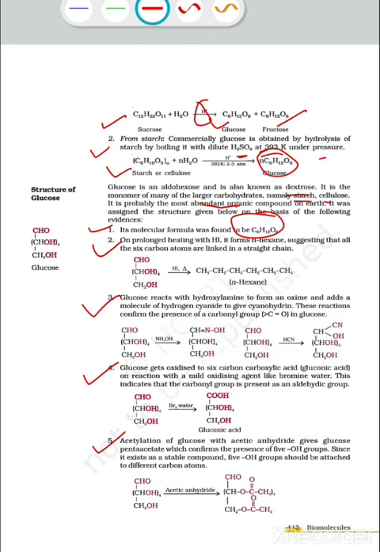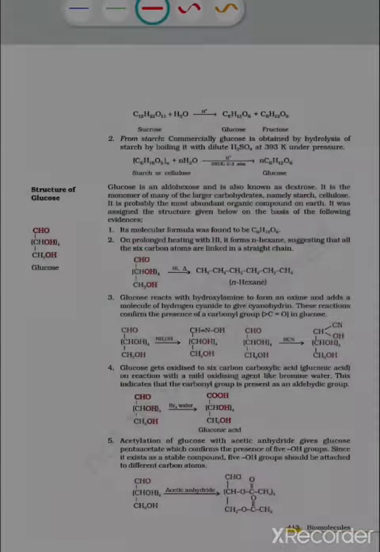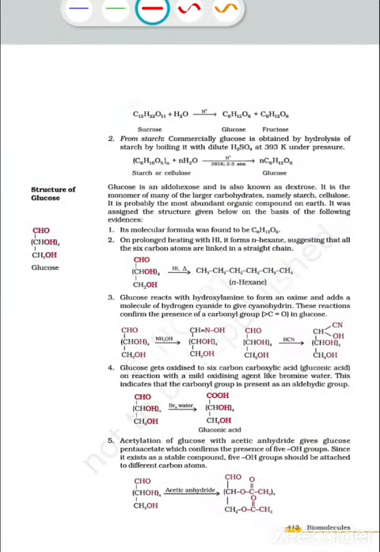First of all, on prolonged heating of glucose with hydrogen iodide, it forms normal hexane, suggesting that all 6 carbon atoms are linked in a straight chain. So when glucose is heated with hydrogen iodide, it gives normal hexane, which proves that in glucose a 6 carbon chain is present. Okay, so that is the first.